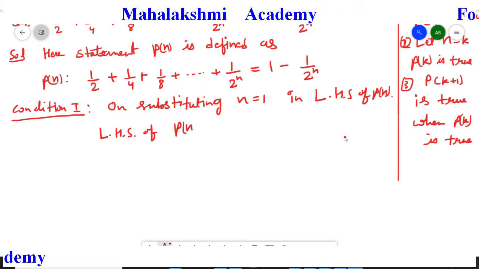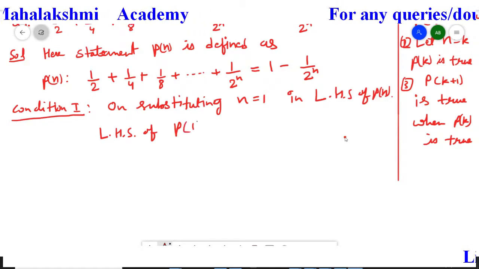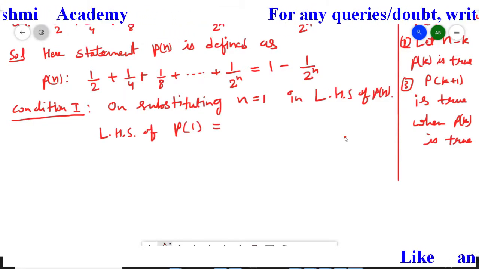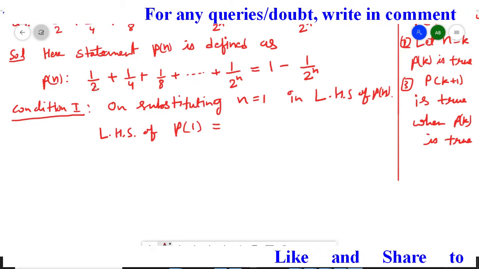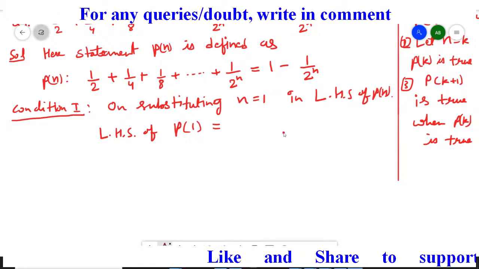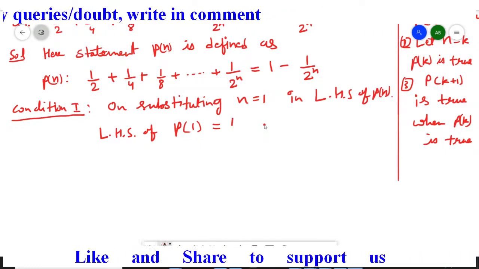Instead of n we take 1, so P1 means we take only the first term, that is 1 upon 2. So the left hand side is going to be only 1 upon 2.